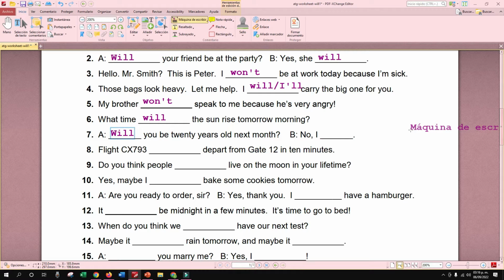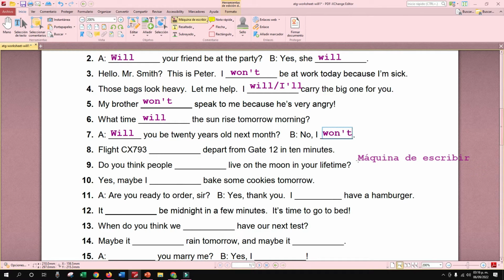Will you be 20 years old next month? No, that is the negative answer, so no, I won't. Perfect. Will you be 20 years old next month? No, I won't. Nice.